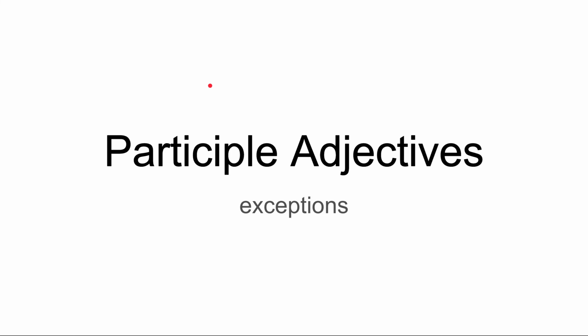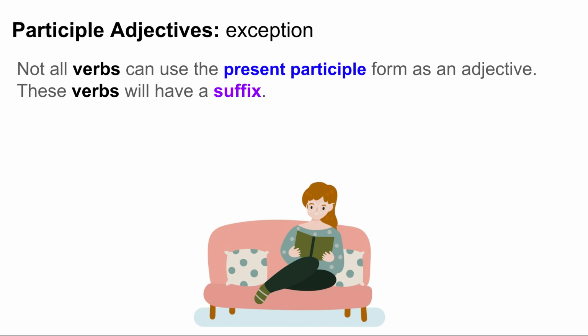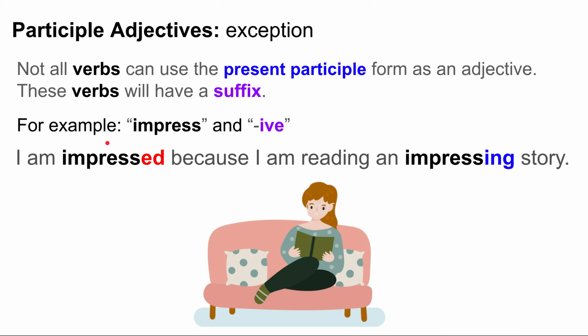Now, there are exceptions. Some verbs cannot use the present participle as an adjective. That is, not all verbs can use the present participle form as an adjective. And these verbs will usually have a suffix. So, for example, impress and the suffix ive. For example, an example sentence. I am impressed because I am reading an impressing story. Impressing is the present participle, but it can't be used as an adjective here. Instead of impressing, use impressive.